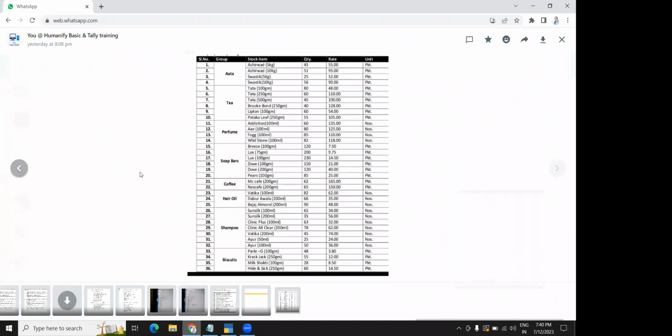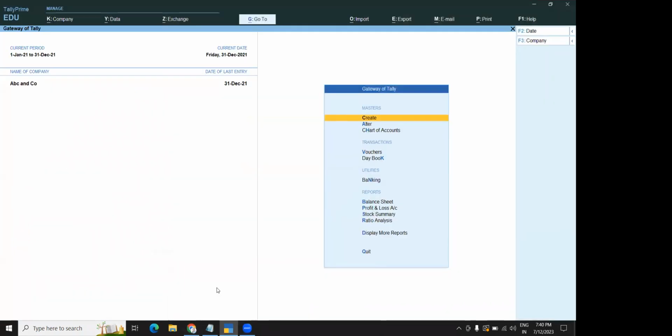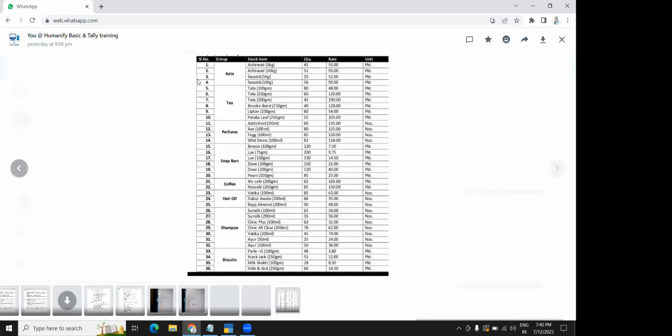Ma'am, I'm opening it, ma'am. Okay, group means group list. You can see from here only. Yes, ma'am. It is mentioned, no, in the group. Group means what? Whatever is given in the group column, you have to create as stock group.